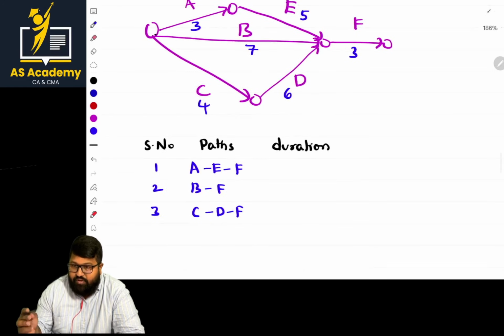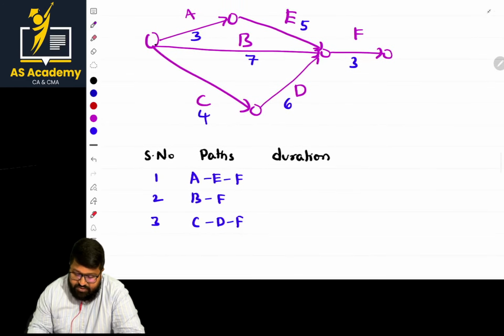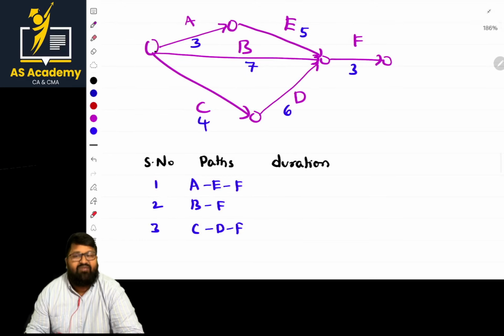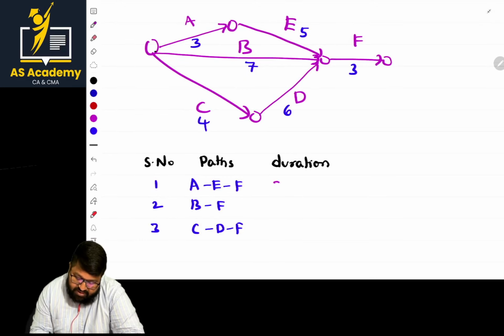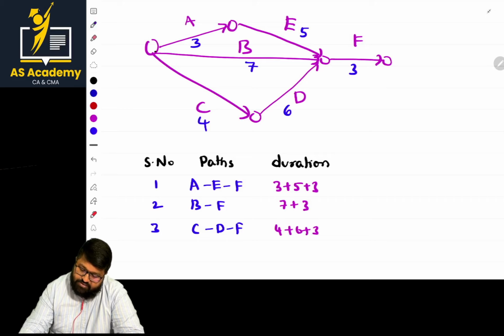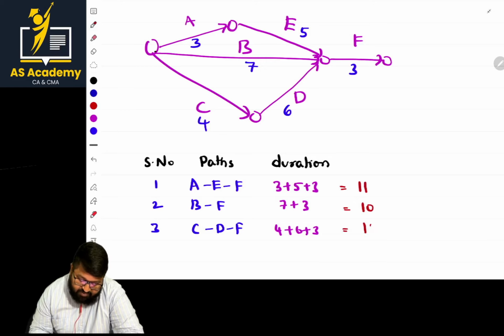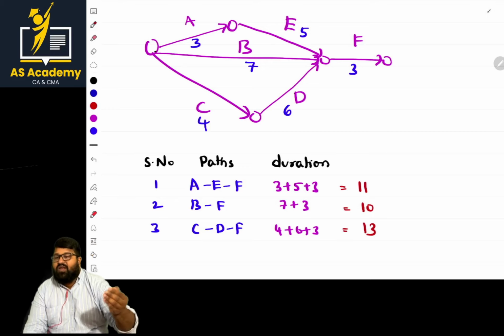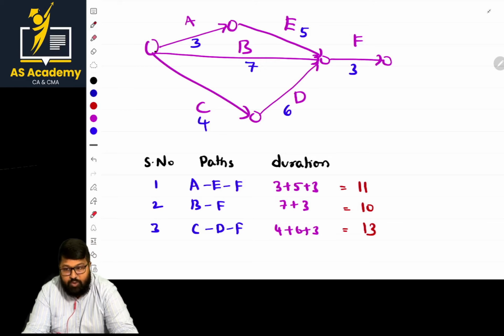Now, what is the duration there? Basically, how to get duration? Just add the time given on the activities. That is 3 plus 5 plus 3. And the next one, 7 plus 3. Next one, 4 plus 6 plus 3. What is the total duration here? 11, 10, and in the last case, 13. We have done the calculation of duration for all the alternative paths.